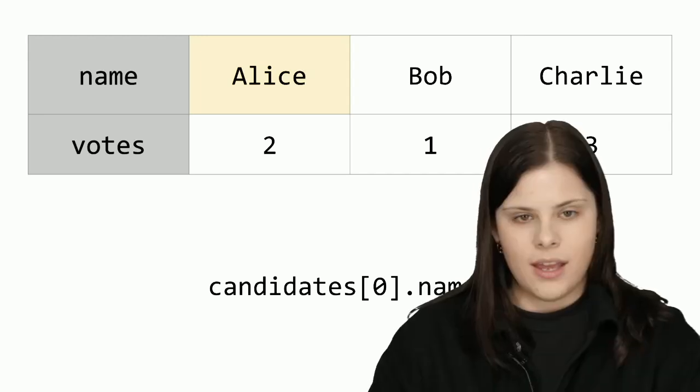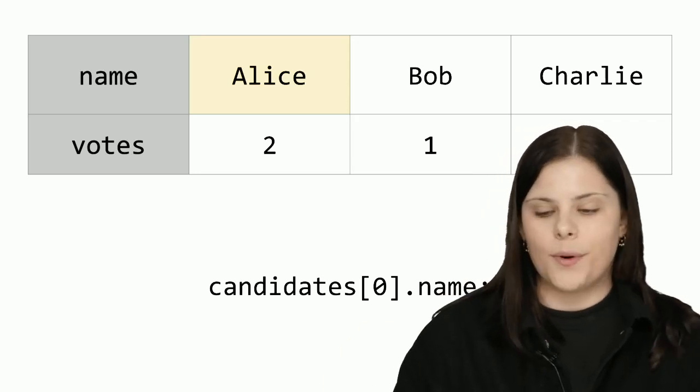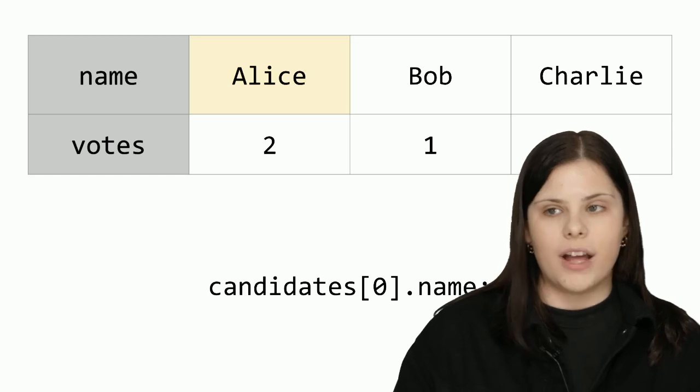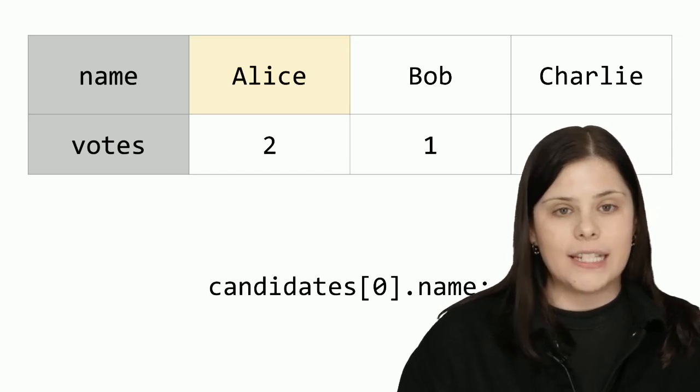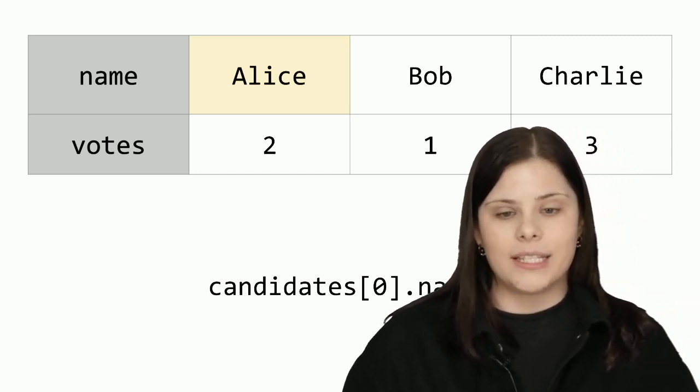Okay. There's a lot of different layers, so before we go into the exercise, I'm going to pause and ask what questions do we have about structs and arrays, how do we access different elements?